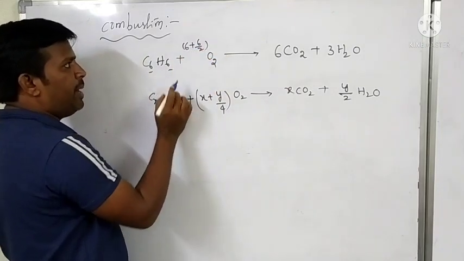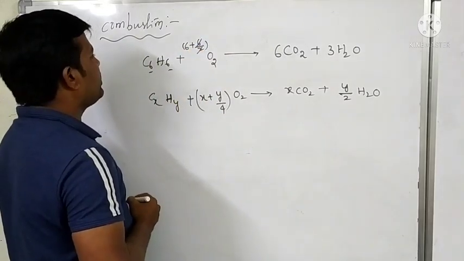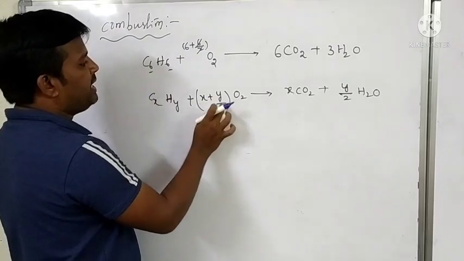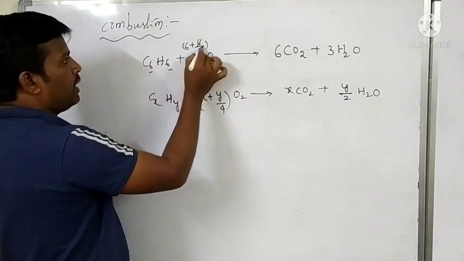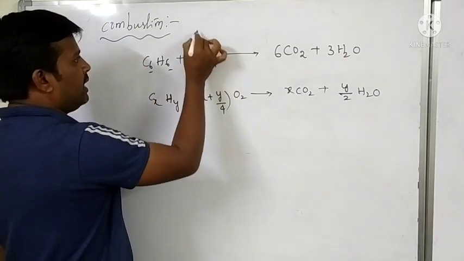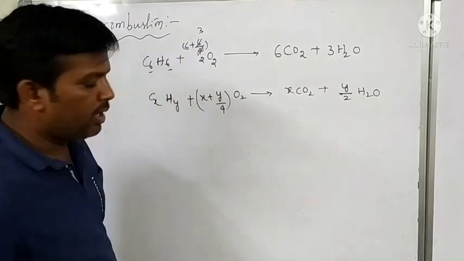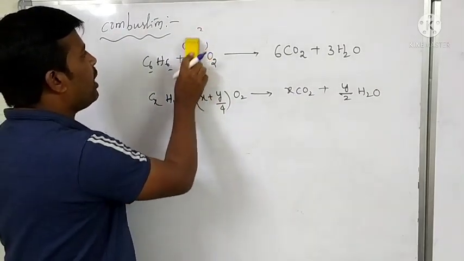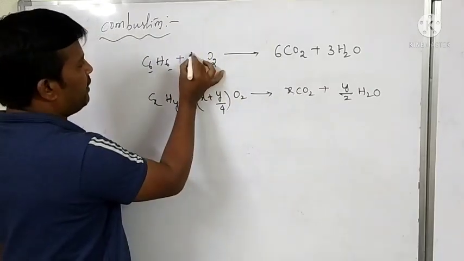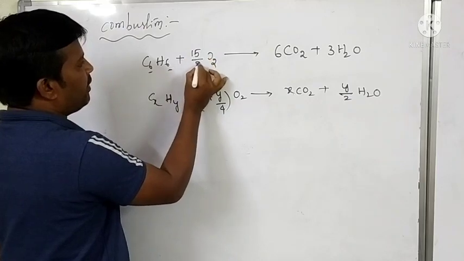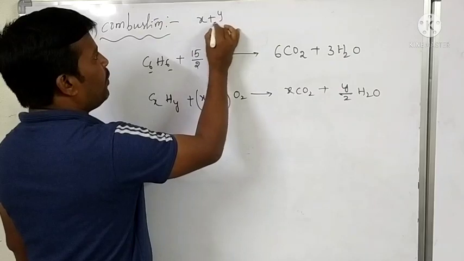3 plus 6 by 2, how much? X plus Y by 4, not Y by 2. Therefore, this is Y by 4. Here 2 is cancelled in 2 times, this is 3 times. 2 6s are 12 plus 15. Therefore, totally 15 by 2 molecules of oxygen is required according to X plus Y by 4.